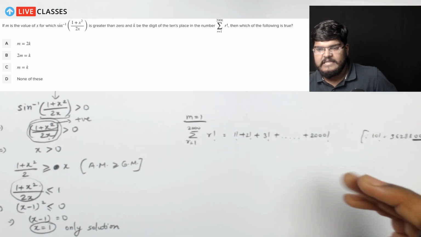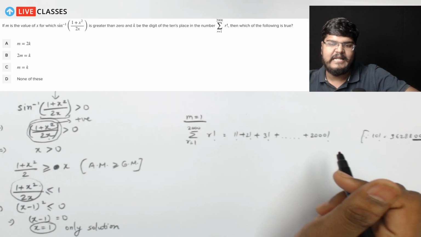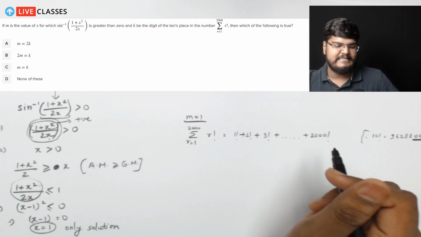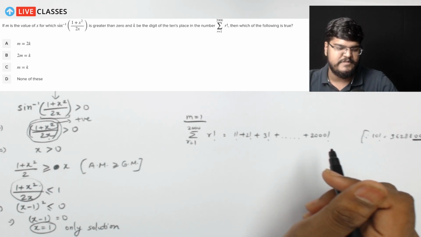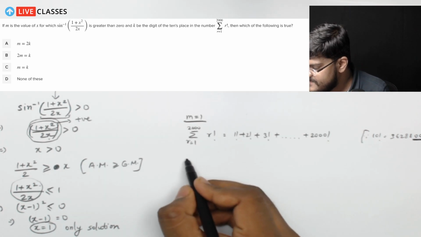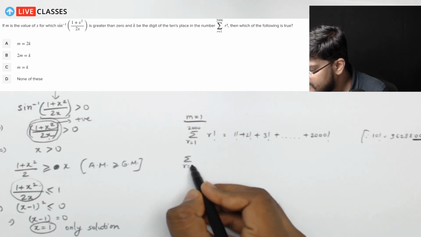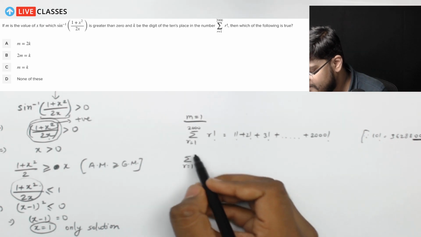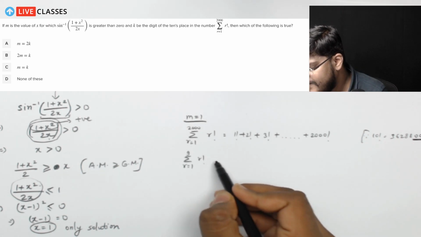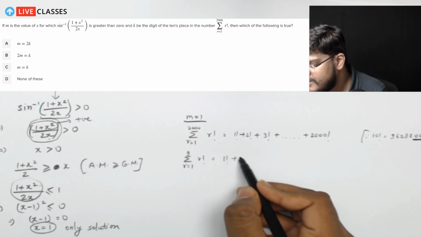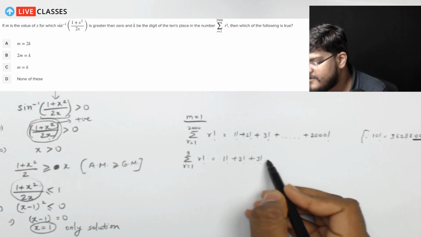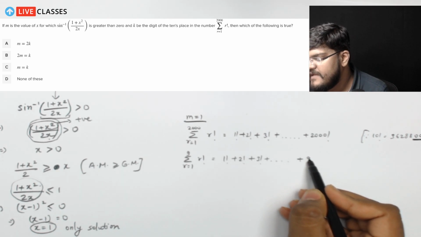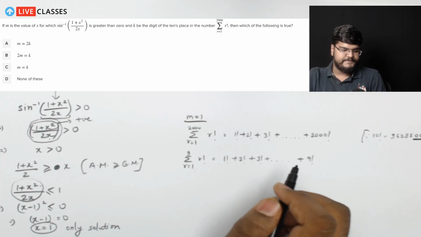Which means we don't need to take such terms which have 2 zeros, which is why this entire summation r will become summation r from 1 to 9 of r factorial, which will be equal to 1 factorial plus 2 factorial plus 3 factorial and so on up until 9 factorial, right?